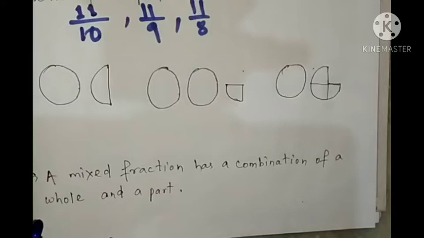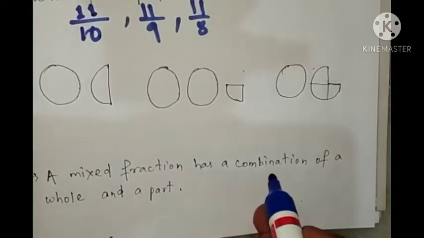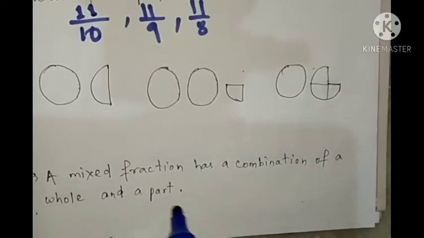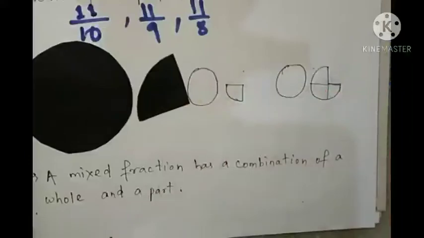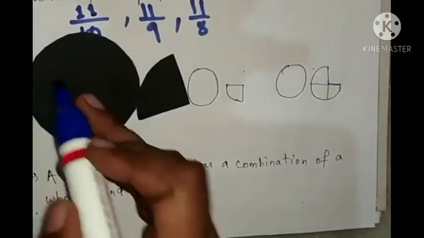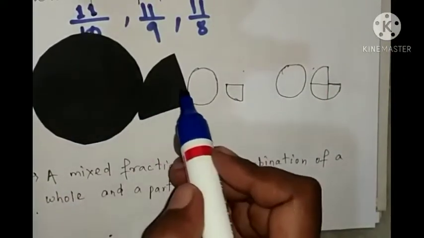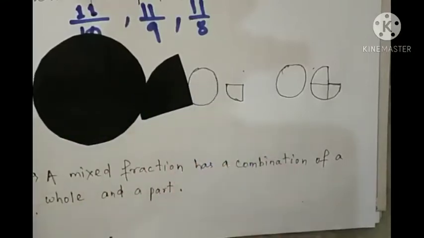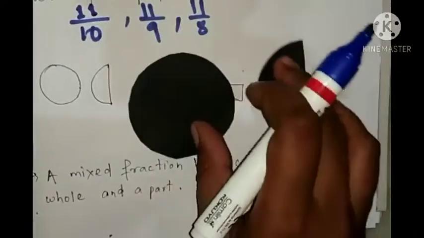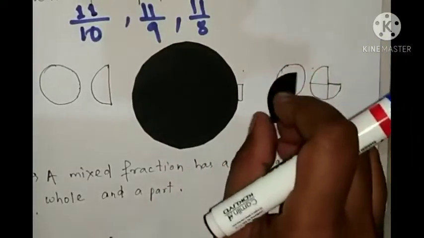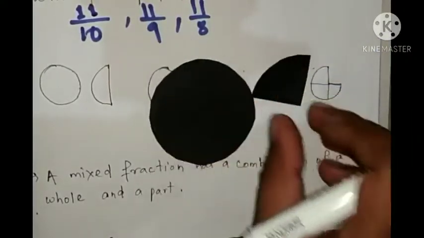Next we will see mixed fraction. That improper fraction can be converted into mixed fraction. Okay, what is mixed fraction? A mixed fraction has a combination of a whole and a part. Like this, we have taken one whole and a part. Okay, so I can write as 1 and 1/4, 1 and 1/4. Like this. Look at here, the picture is given 1 and 1/4.